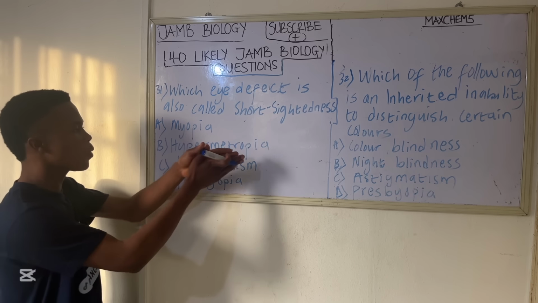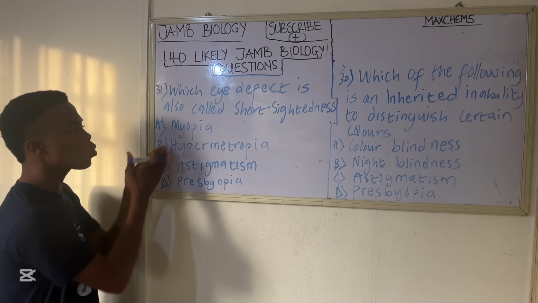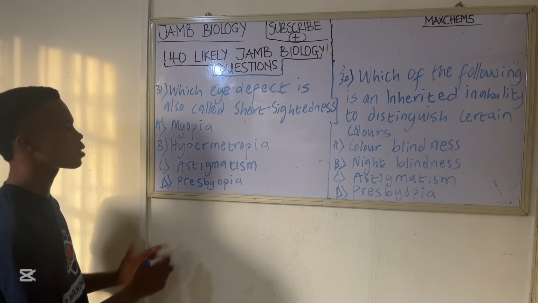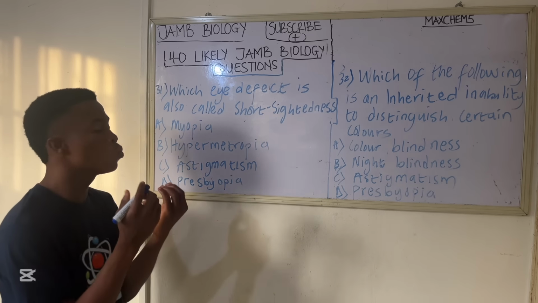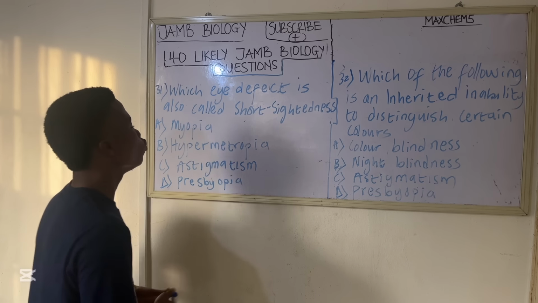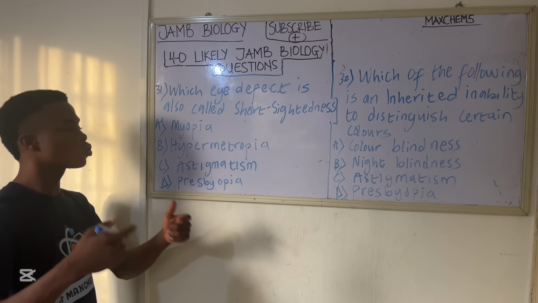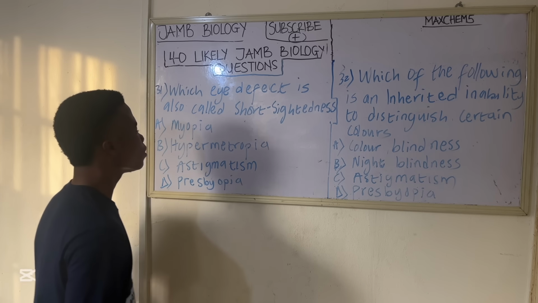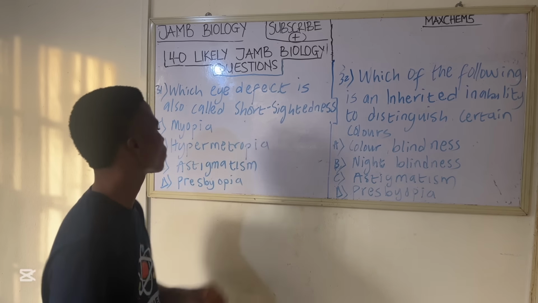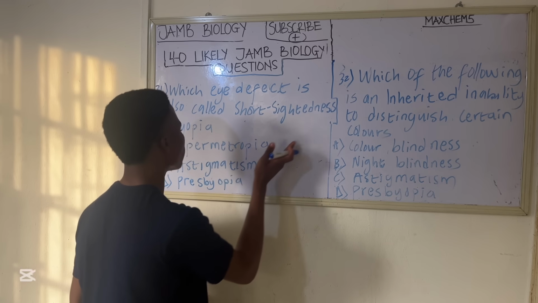So that is myopia. Hypermetropia is the opposite of myopia. It's also called long-sightedness, and one of its causes is that the eyeball is too short. With hypermetropia, you'll be able to see distant things, but you will not be able to see things that are very close. Myopia can be corrected by concave lens. Take note. And hypermetropia can be corrected by convex lens.